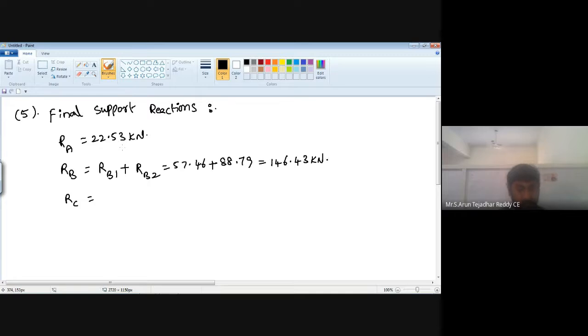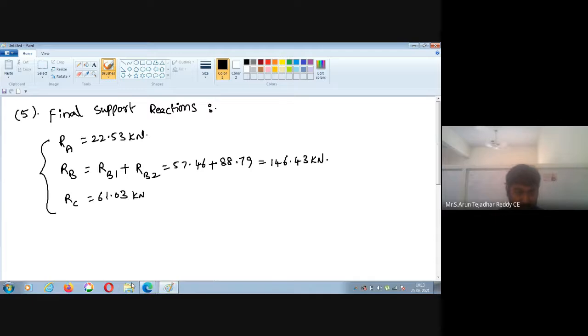Next, we have only single RC, that is 61.03 kilonewton or else 61.04, whatever it may be. So these three are the final support reactions. Next, last step.